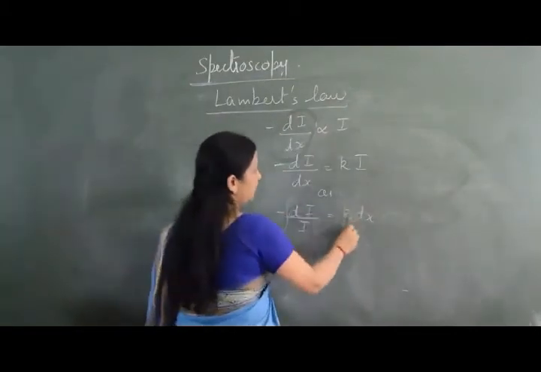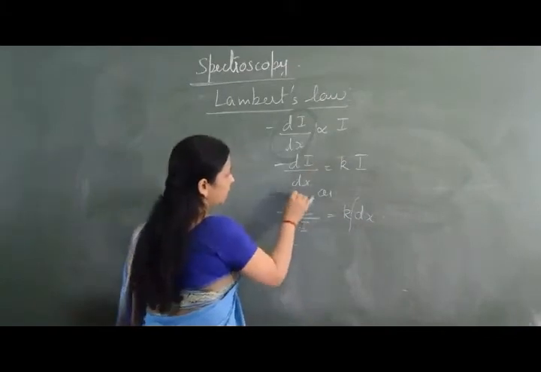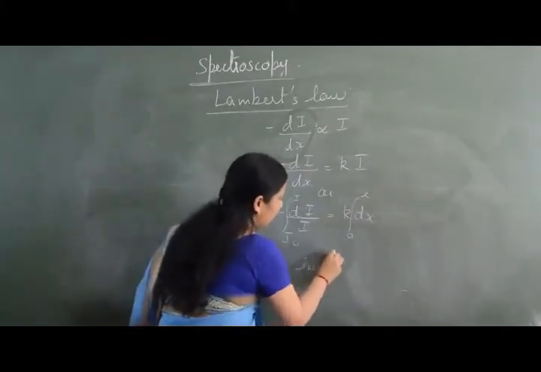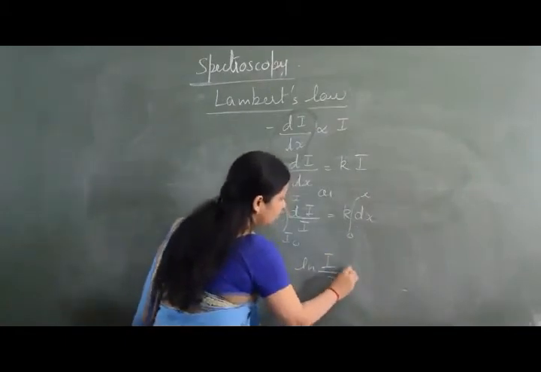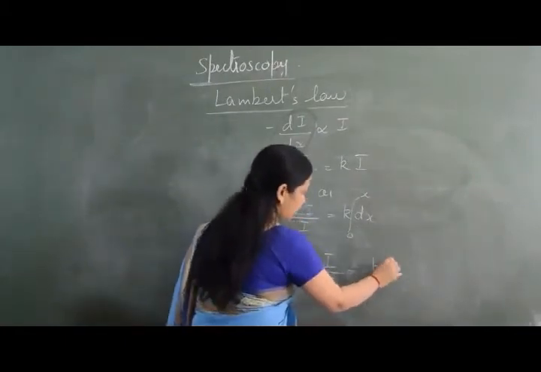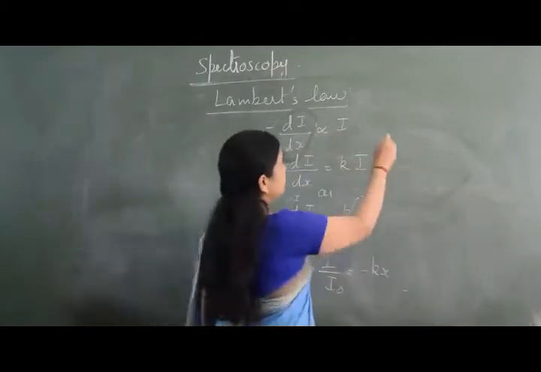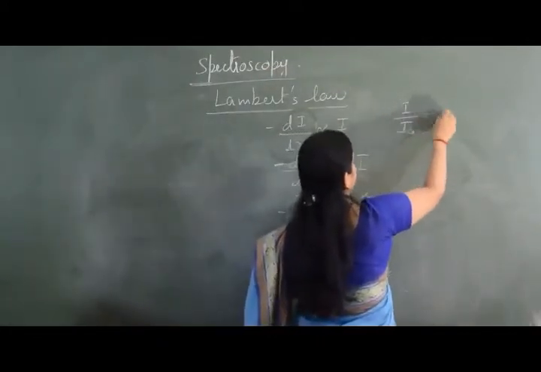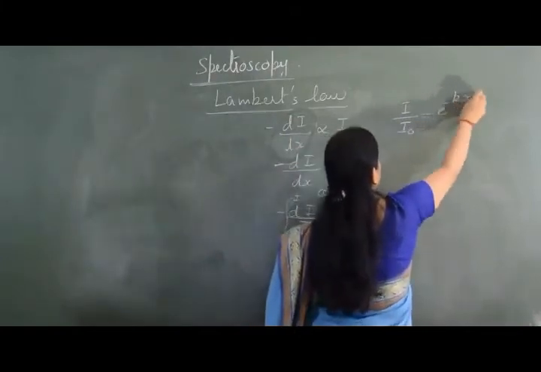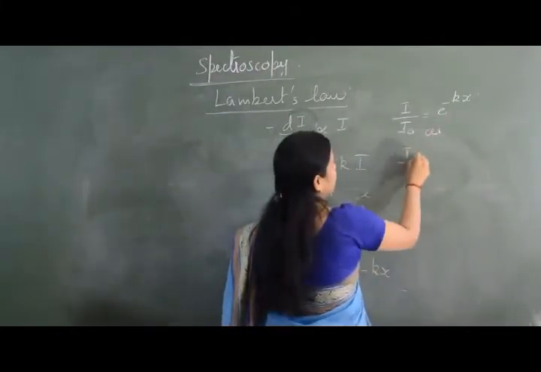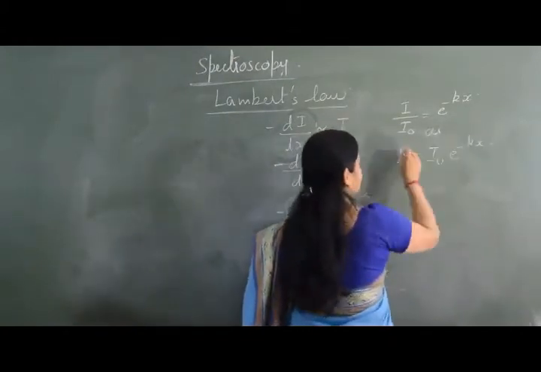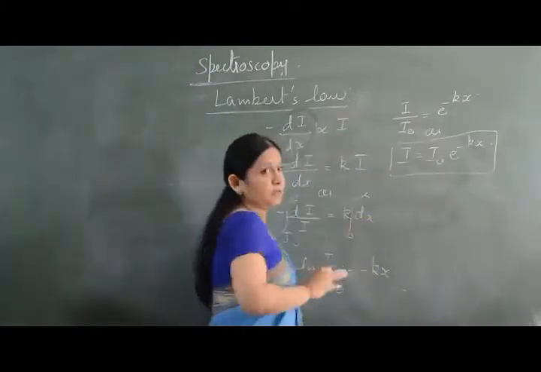If I integrate it within the limits I naught to I, and 0 to x, I get ln I over I naught is equal to minus kx. Now this can be written as I over I naught is equal to e to the minus kx, or I is equal to I naught e to the minus kx. So this is one form of Lambert's law.